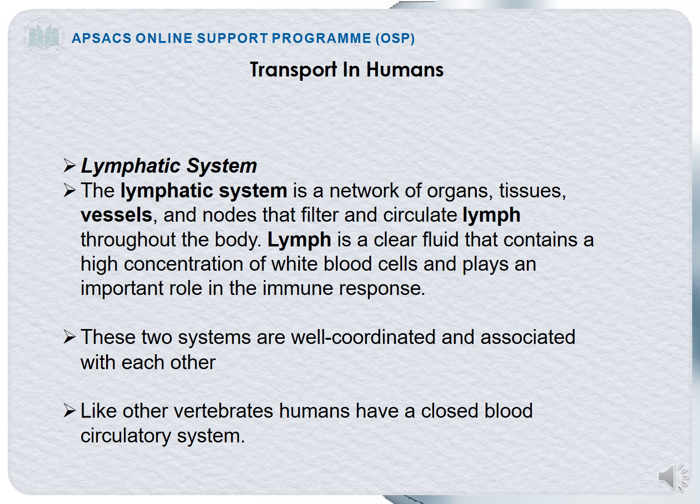Lymph is a clear, whitish fluid that contains a high concentration of white blood cells, and you all know that the function of white blood cells is to play an important role in the immune responses. So the circulatory system and the lymphatic system are well coordinated and associated with each other.